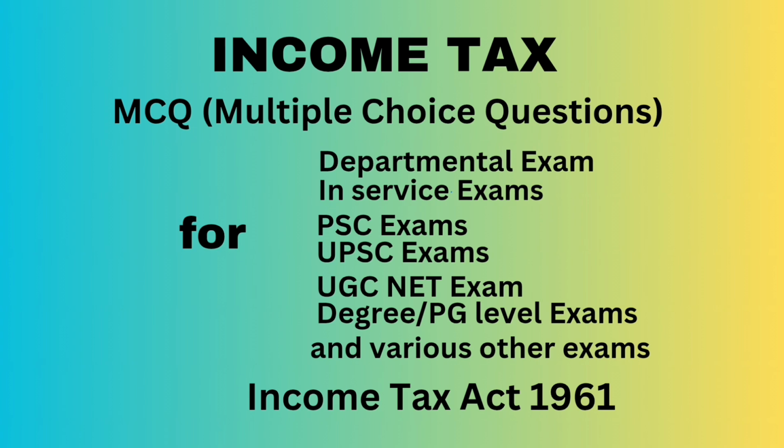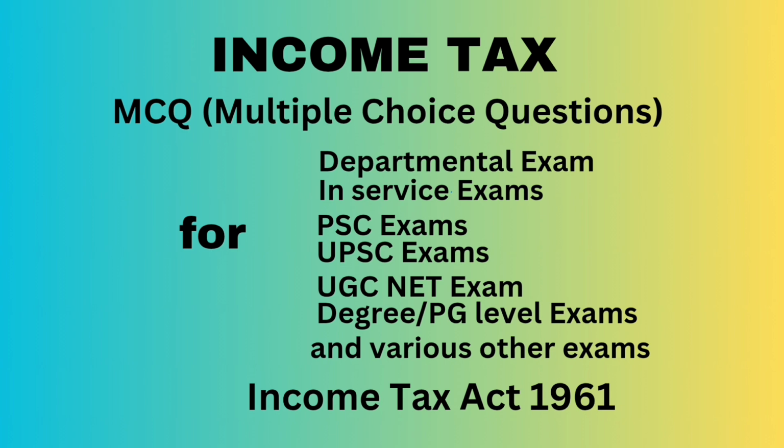Assuming that he has no other income, what will be the amount of income chargeable to tax in his hands in India for assessment year 2024-25? Correct answer: 12,55,000.